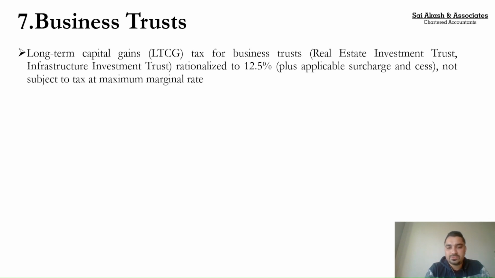But apart from a few incomes, the other incomes would have been taxed in the hands of the business trust only, at the maximum marginal rate, MMR. Now they want to rationalize this, and whatever income is in the nature of capital gains is getting rationalized at 12.5%, not at the maximum marginal rate. Again, a welcome amendment.